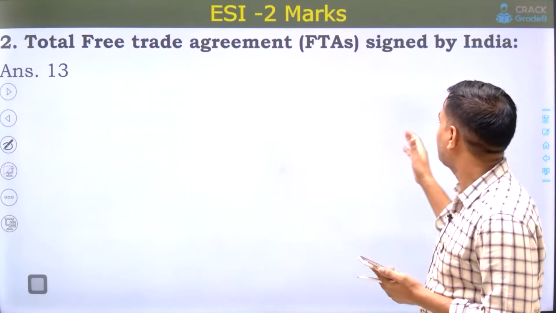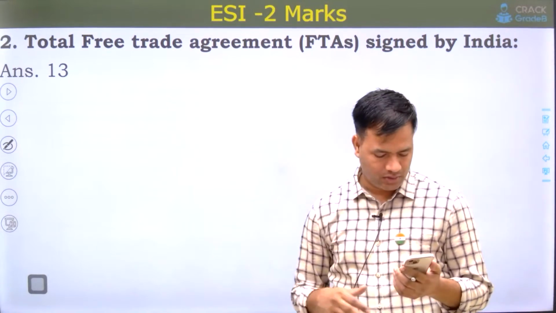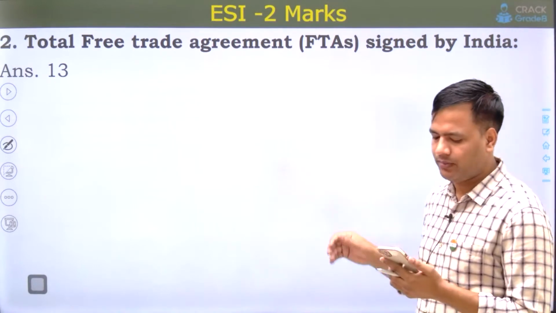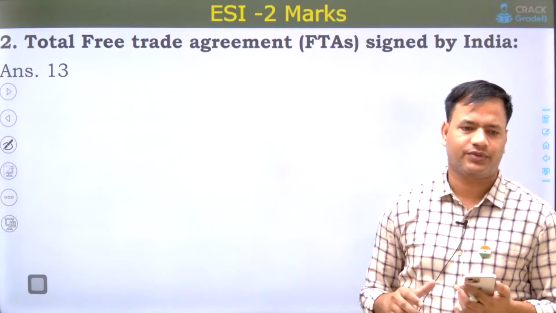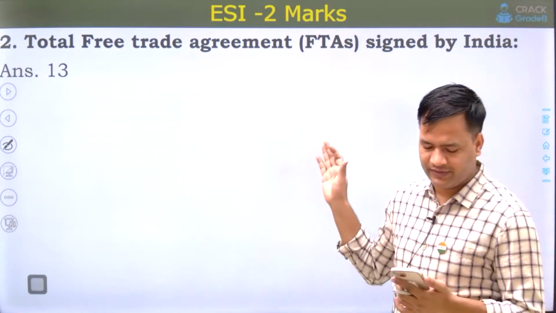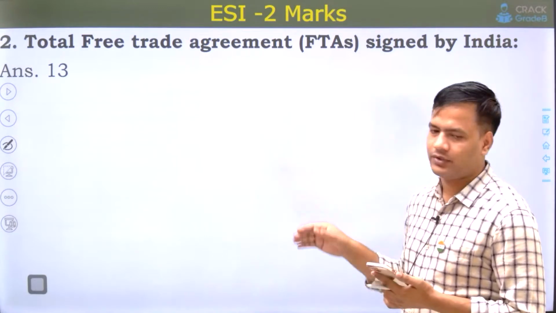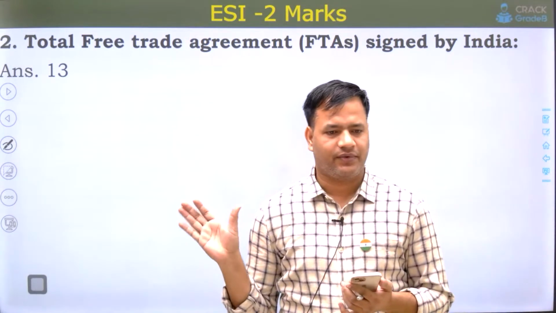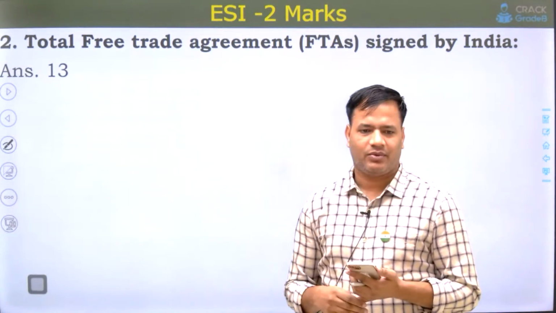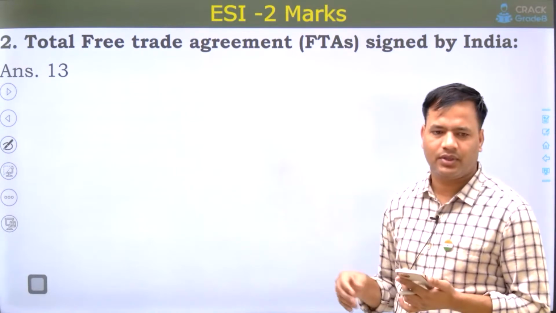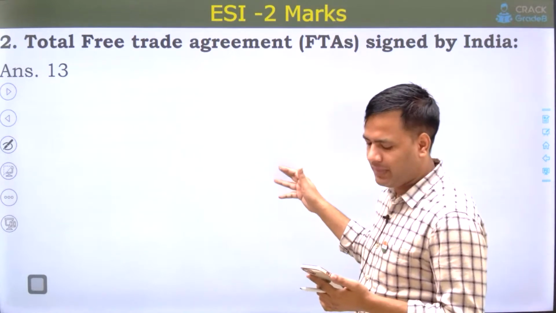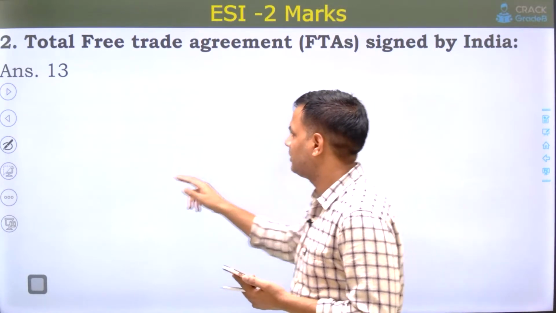Total free trade agreements signed by India as on April or May was asked. This question is also taken from PIB. Mainly the questions were asked from the PIB website, PIB current affairs. So 13 is the right answer. It is a factual question, so it is considered difficult because such data points are not specifically focused on by students. If you have marked it correct, then it is very good.